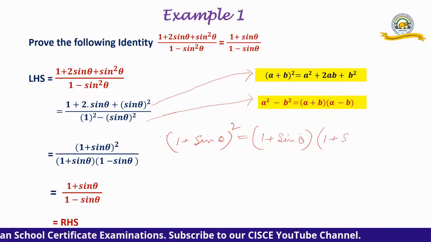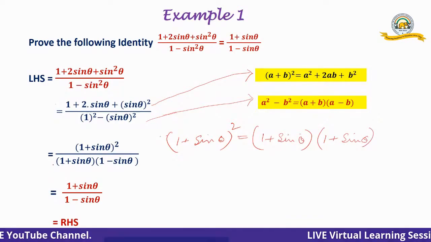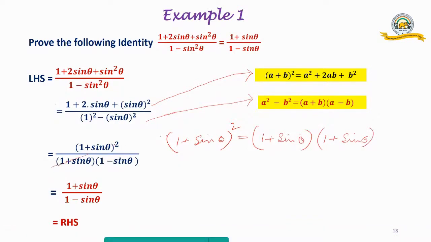You agree with that, I suppose? So this factor 1 plus sine theta will cancel with one factor. What am I left with? In the numerator 1 plus sine theta, in the denominator 1 minus sine theta. What is that equal to? What we were looking for. So it is proved that the left hand side is equal to the right hand side. This is how we go about proving identities.